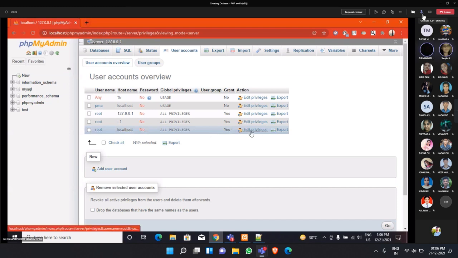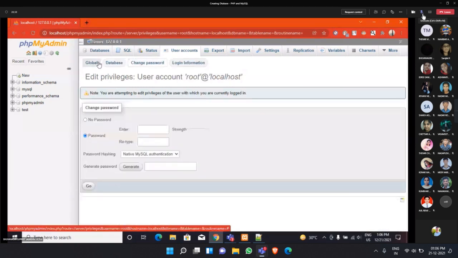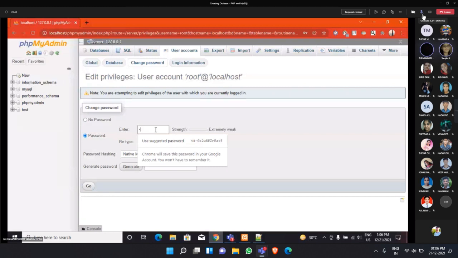Ma'am, I clicked on this one, the last one, change password. In that, here you have to click edit privileges. Ma'am, it shows global, then here clicking change password gives the option to change the password. So he went to change password and then he's typing the password.